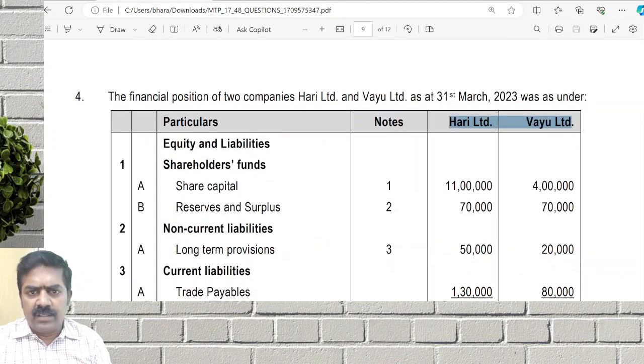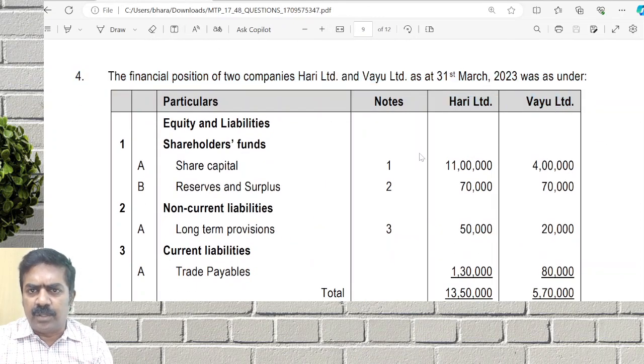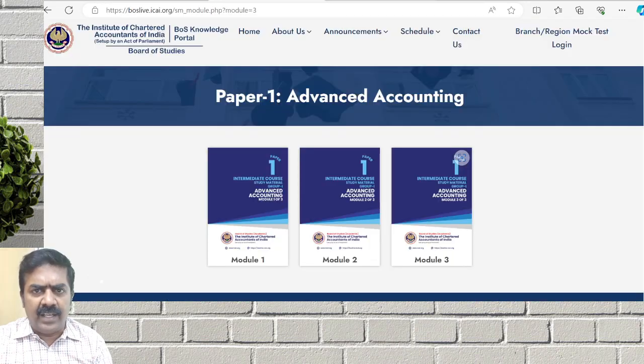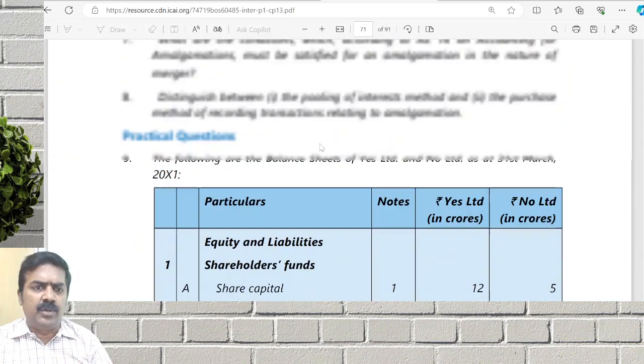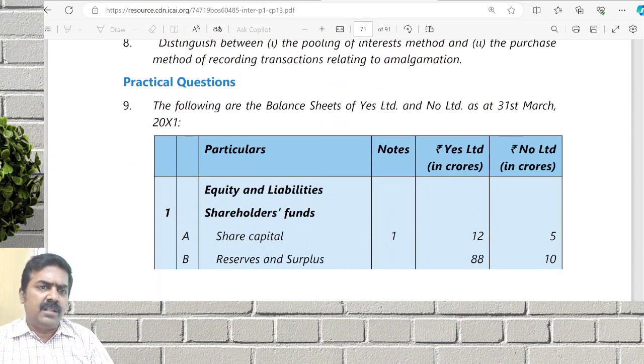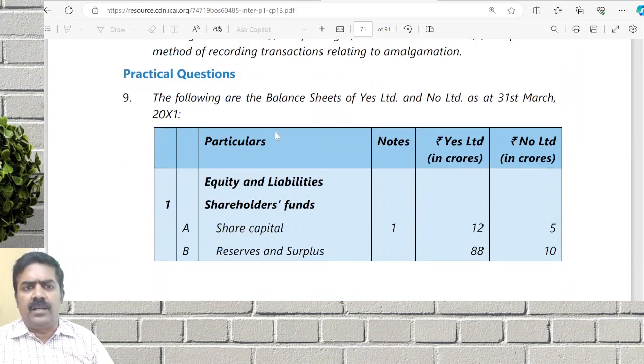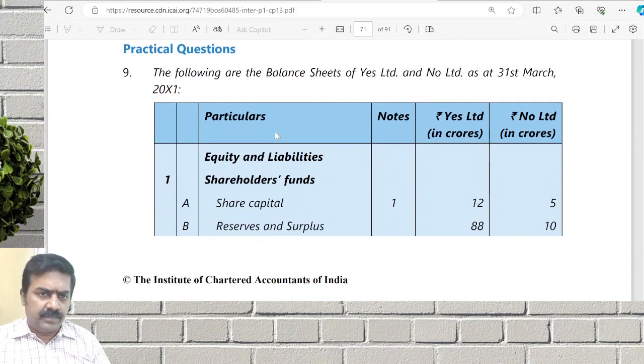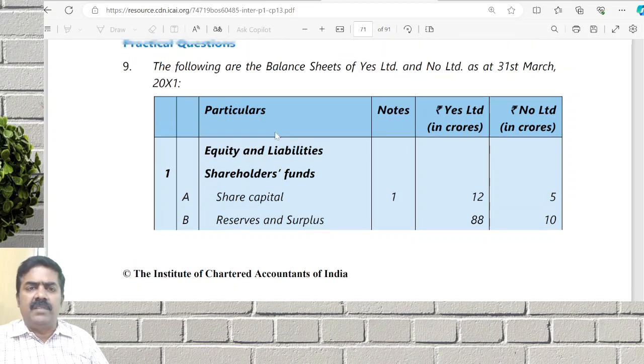Okay, we are not going to do the same question now. You can go through the notes also. We'll directly go with the ICAI material. Come to question number 9, practical question number 9. Read question number 9, then we'll start solving.